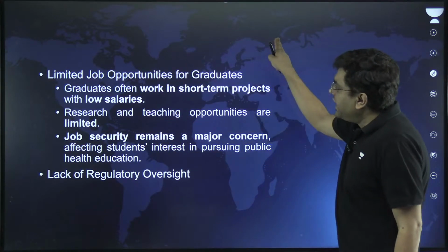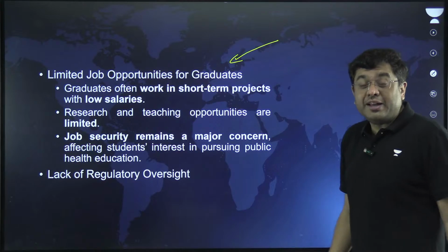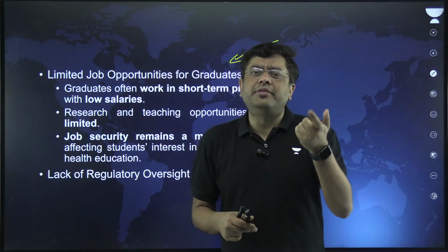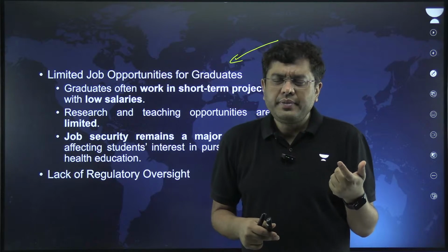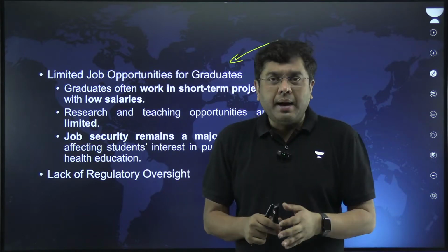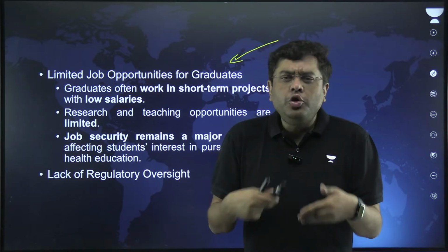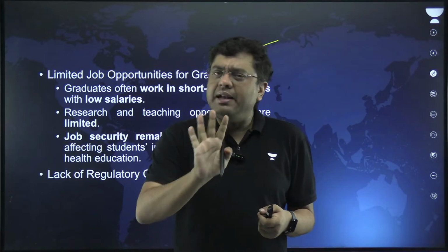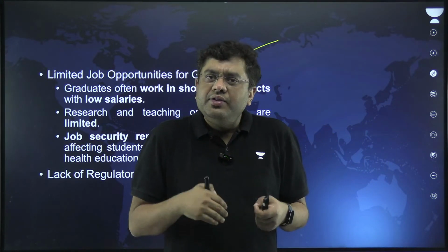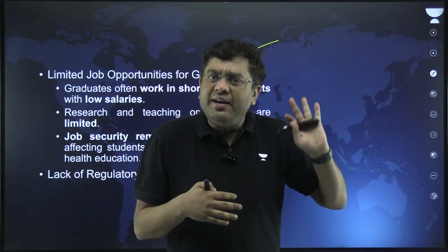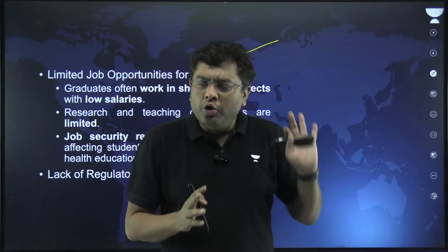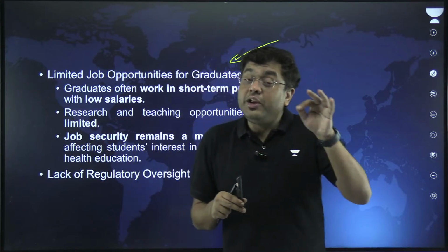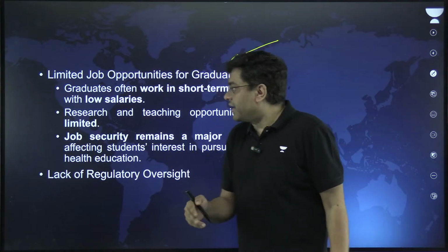Then there are limited job opportunities for graduates. Very few opportunities open up in the research sector, very few, and many people apply there. When you don't have enough job opportunities, and you have spent some amount of money on training, the next generation won't take up that discipline anymore, thinking they won't find a job there and will do something else in life. That will deteriorate the overall health infrastructure in the country, right?